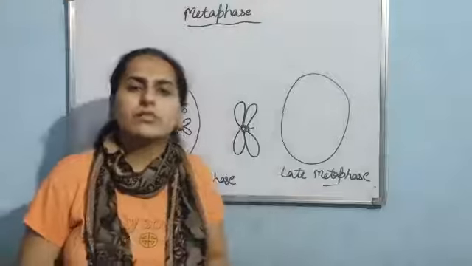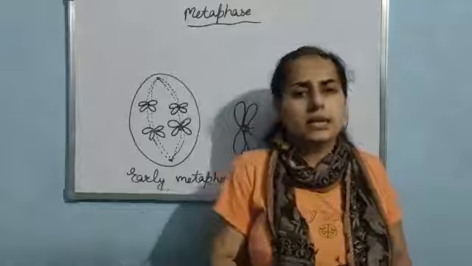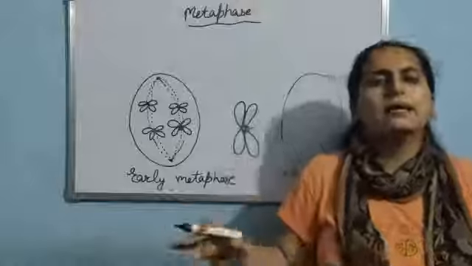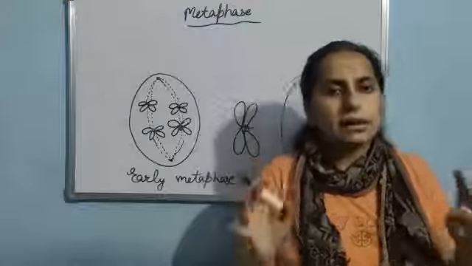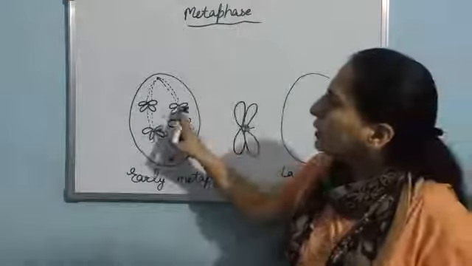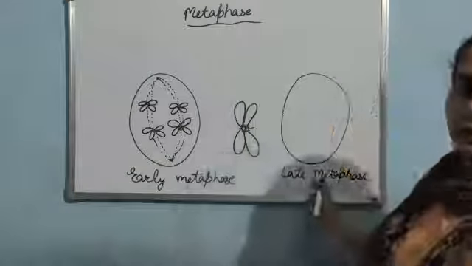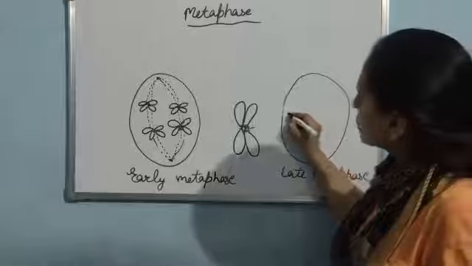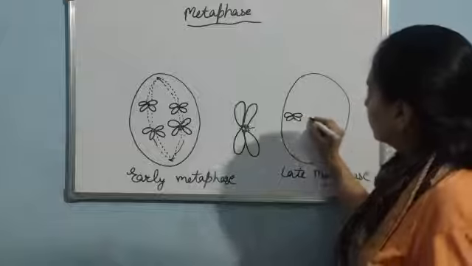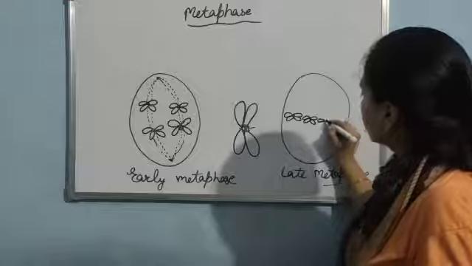Now these spindle fibers will push and pull the chromosomes, which will result in aligning the chromosomes along the center. The plane in the center where the chromosomes align is known as the metaphasic plane. So now all the chromosomes will align at the center like this in the late metaphase. Now all the chromosomes are at the center like this, and this is known as the metaphasic plate.